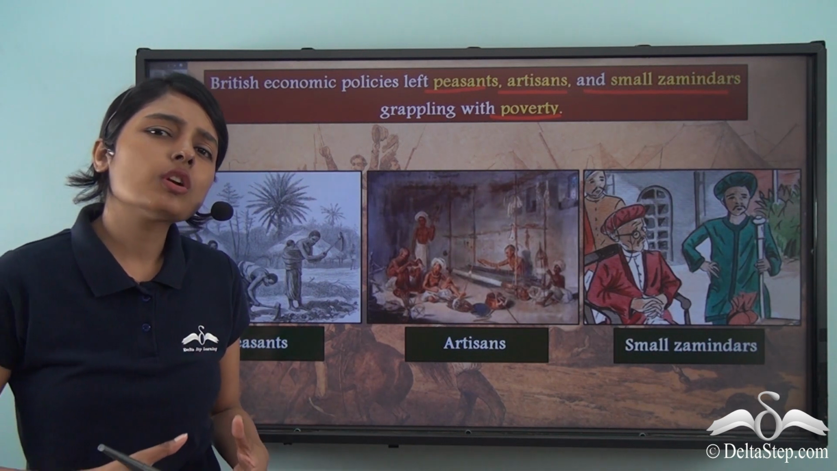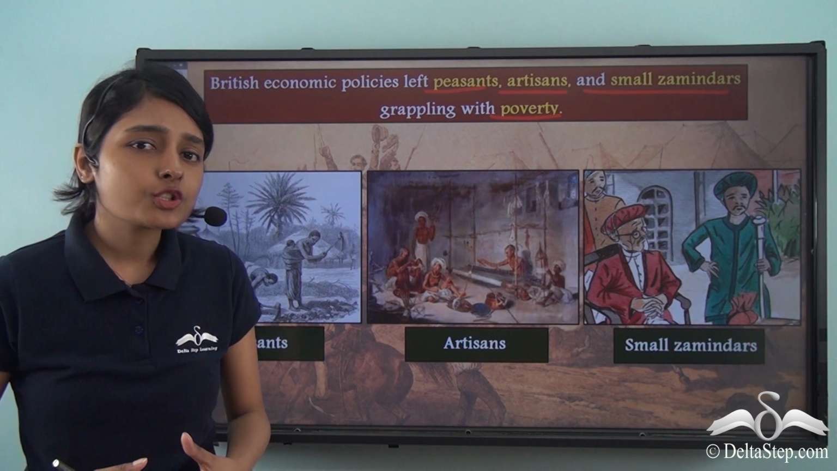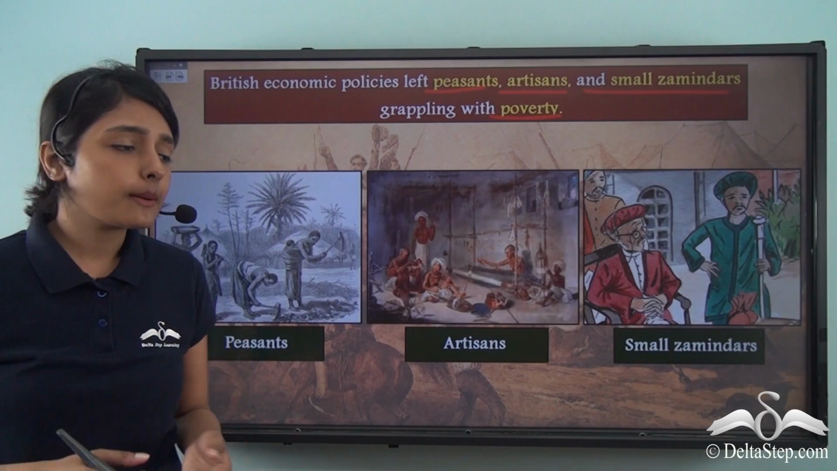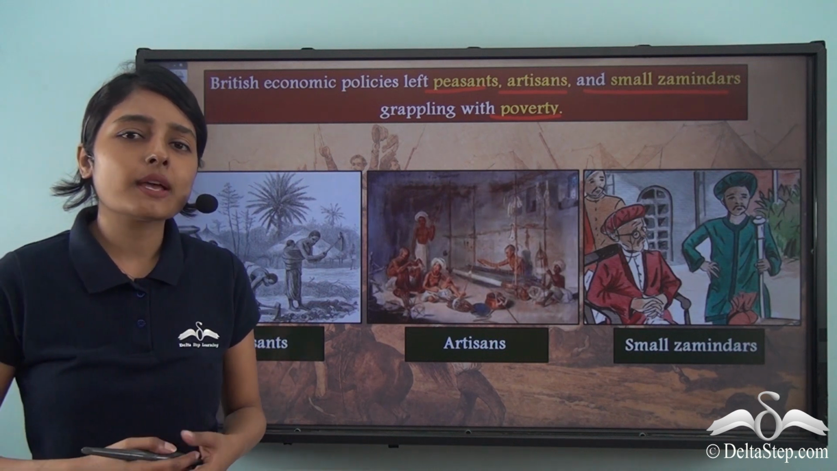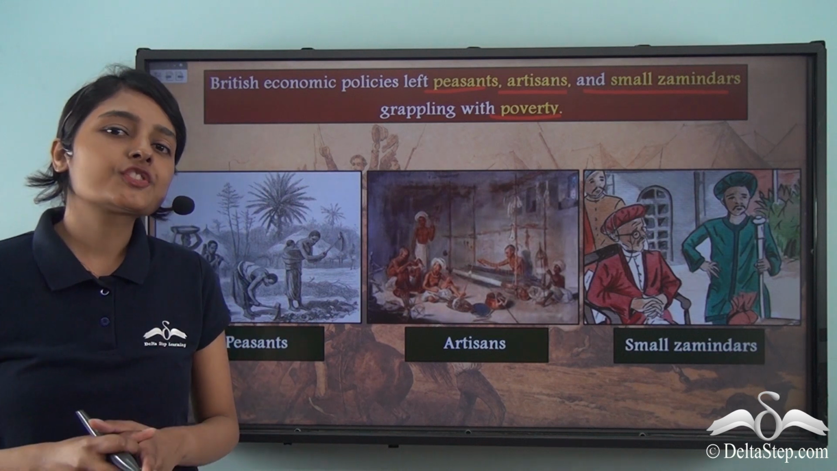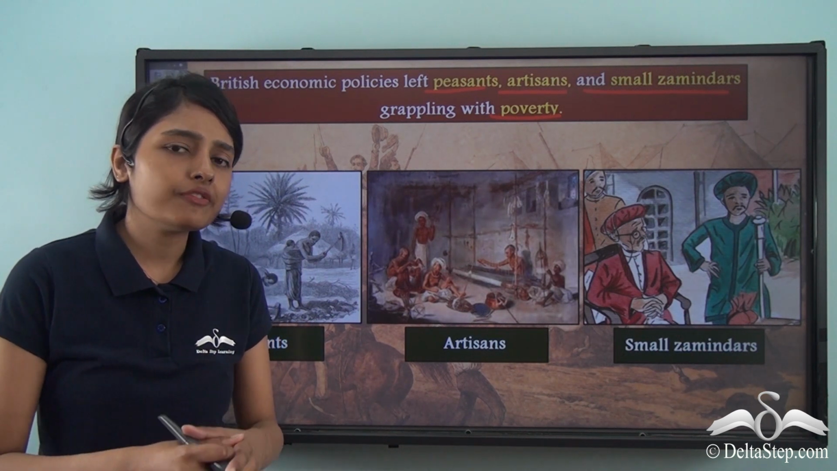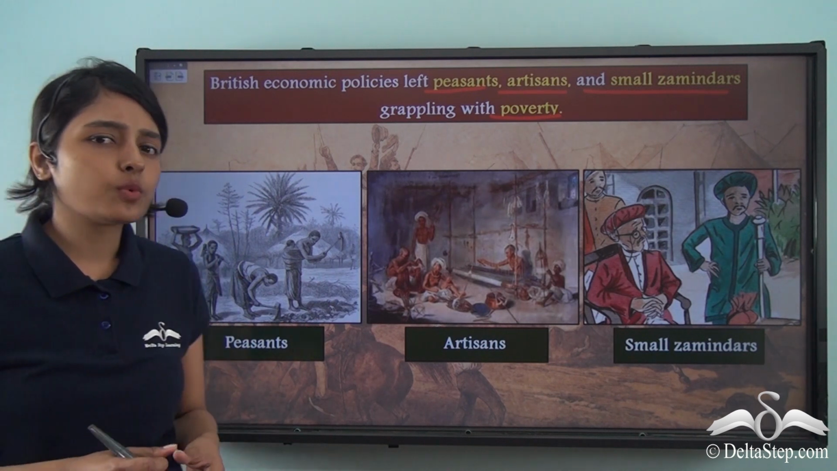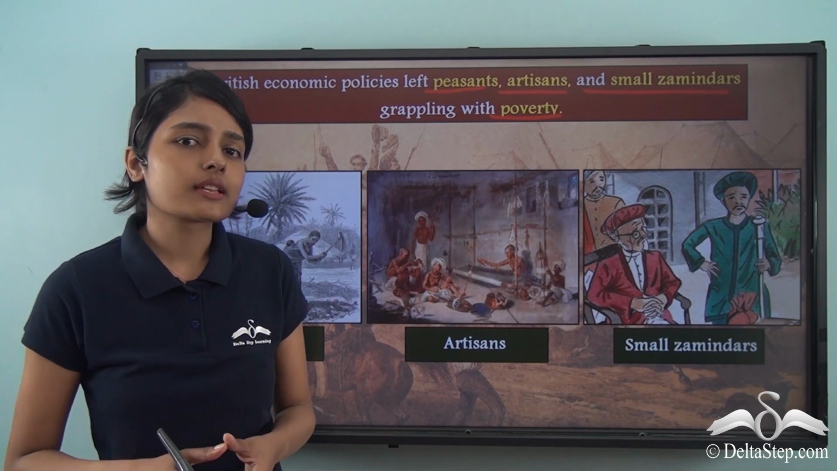These people were already very poor. Added to that, various new taxes were imposed on them. It was becoming increasingly difficult for these peasants to pay those heavy taxes. The East India Company sought to maximize the revenue that could be earned from the Indian subcontinent, but the peasants were very badly suffering because of this.